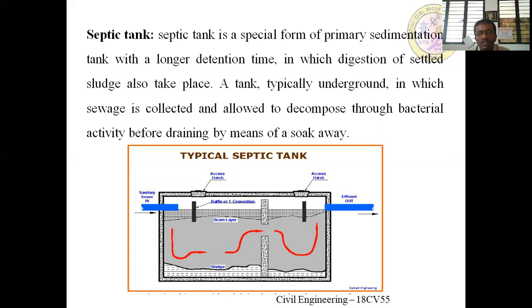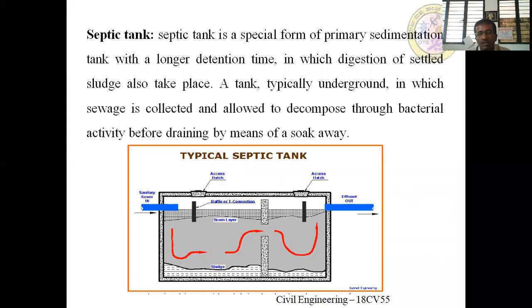Usually, septic tank is also termed as a primary sedimentation tank, with a longer detention time. Usually the detention time in the septic tank is 2 to 3 years, depending upon the requirement and all these things. So septic tank is a special form of primary sedimentation tank with a longer detention time in which digestion of the settleable sludge also takes place.